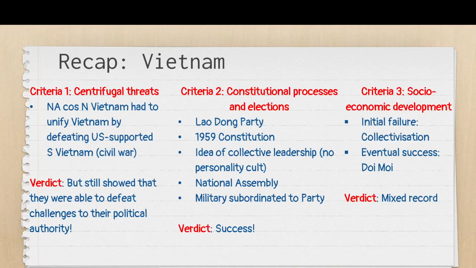Again, this is a recap slide. Vietnam is really a very short and sweet case study. It's all meant to be positive, ironically. Students like to use it to show that even a communist government can be a positive example of a maximum government. So you have three positive examples of maximum government: Suharto's Indonesia, which is a military government; Singapore, which is a controlled democracy; and Vietnam, which is a communist country. All of them have been very positive in maintaining political stability via the three criteria.